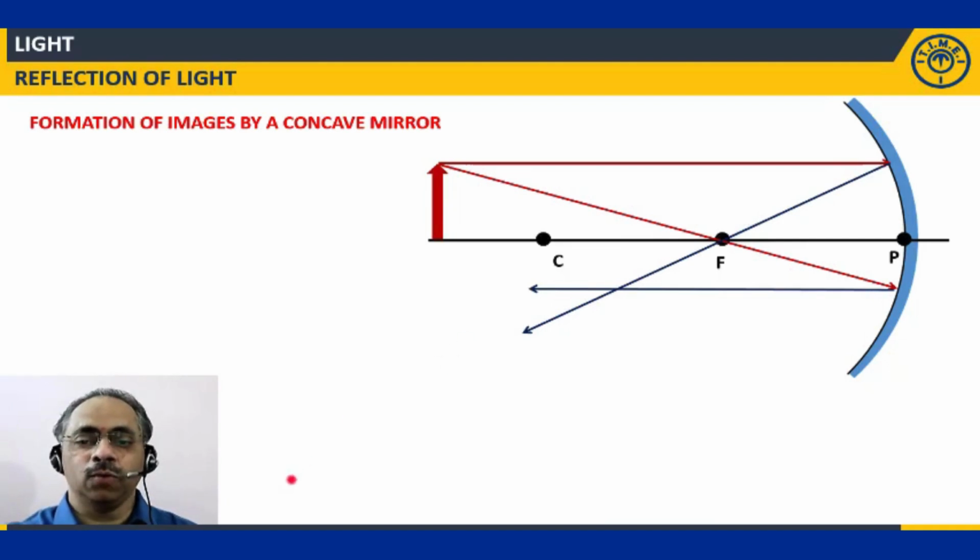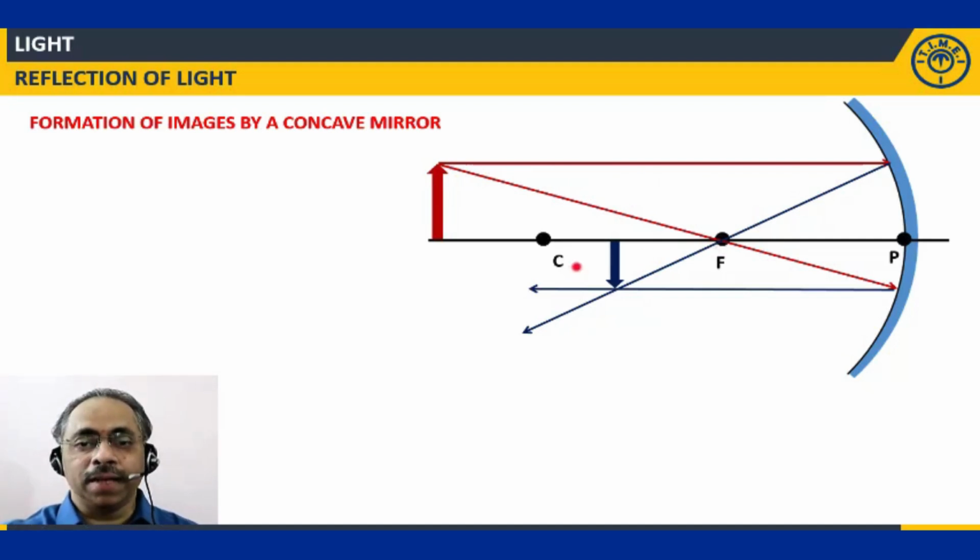Now see where the two light rays which are reflected are intersecting. This is the point which corresponds to the point on the object from where the two light rays are emanated. So we'll get the image like this. Now the image is small in size. Image is formed between the center of curvature and the focus.